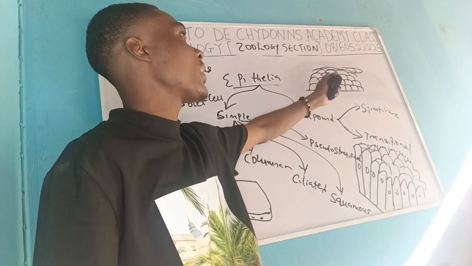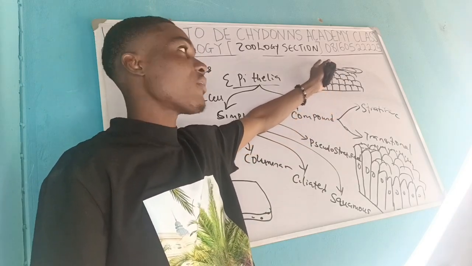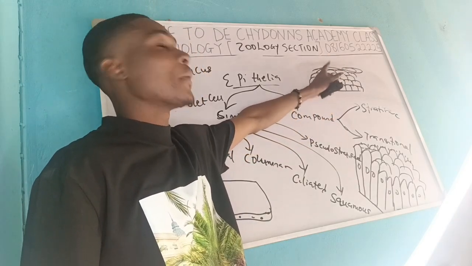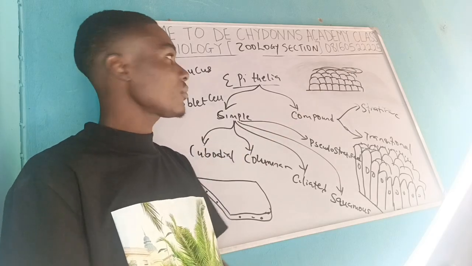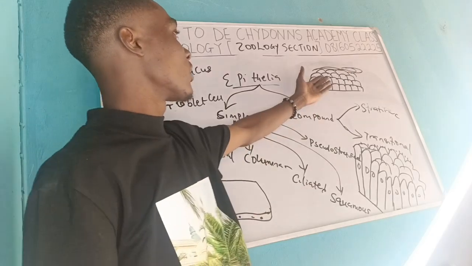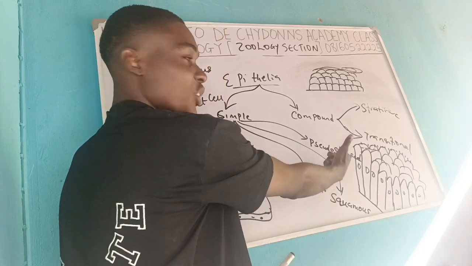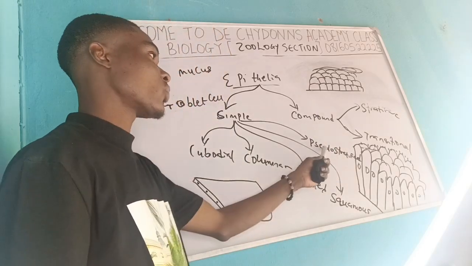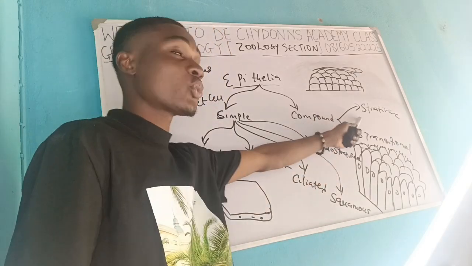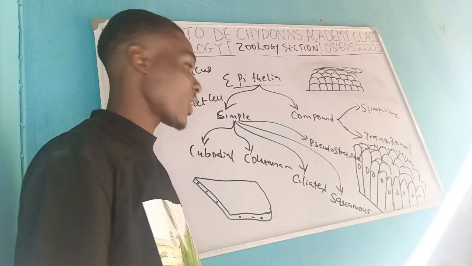Stratified having cuboidal, and at the end having squamous. This is an example of epithelia you can see in skin. So what you have here is stratified, but let me explain pseudo stratified. Pseudo stratified looks like stratified, but they are not actually stratified.